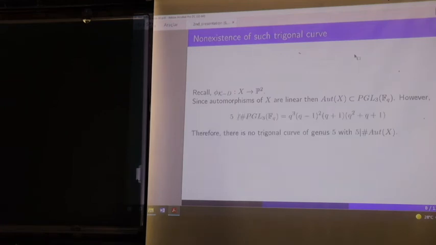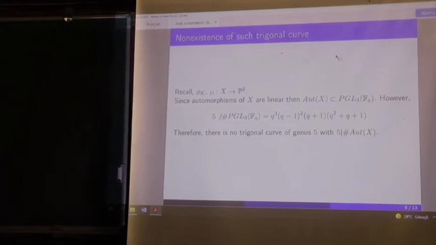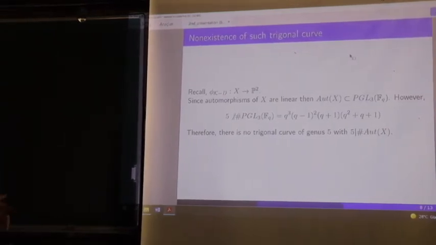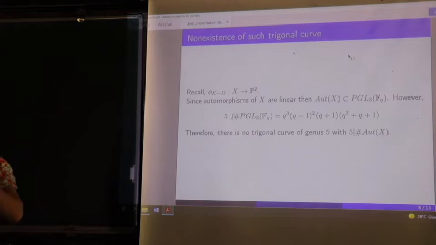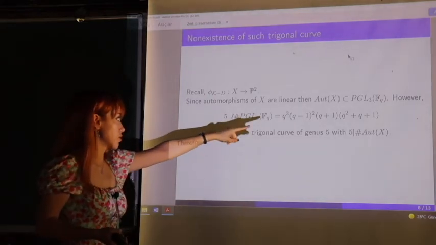Okay, so remember the two conditions that we gave for the prime Q at the beginning. We said that Q is not congruent to 0 or 1 modulo 5. And also, we had that the integer part of 2 square root of Q squared minus 4Q is equal to minus 19. Now, from those conditions, it follows that 5 cannot divide the order of this group.